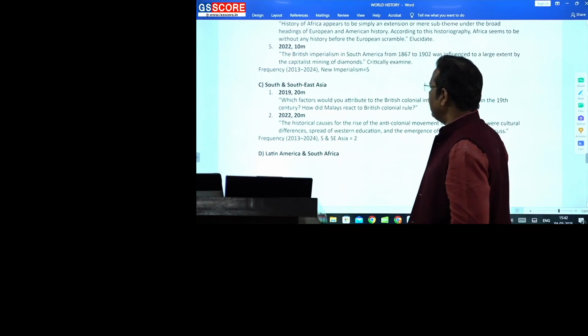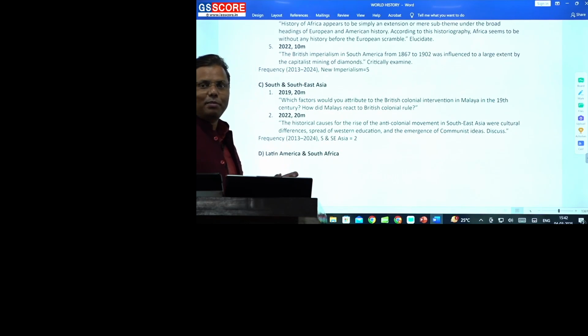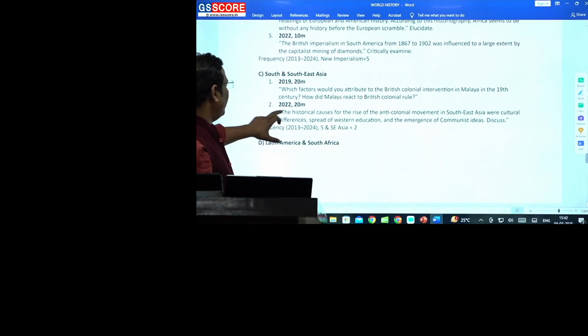Then South and Southeast Asia. This is what I was just trying to suggest to you, that earlier they were not paying proper attention to these areas, but look at the area now. In 19 they asked a question on the Malay Peninsula. In 22 they asked one question on Southeast Asia, okay? And then there are cultural difference and western education.